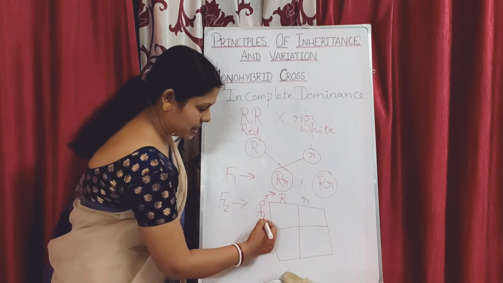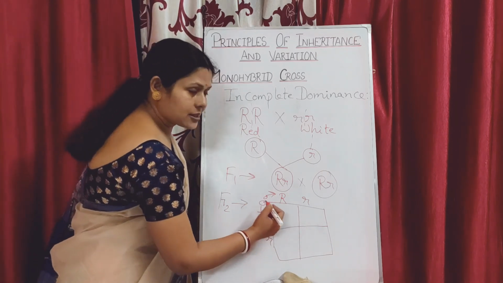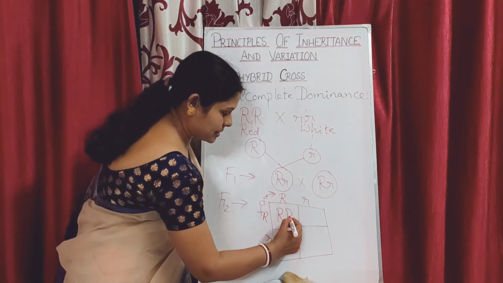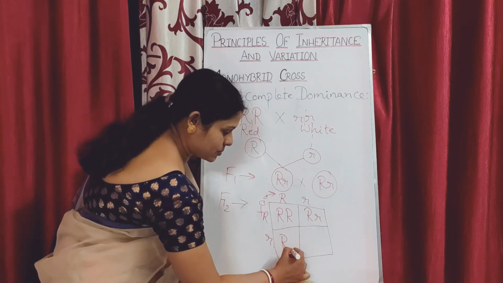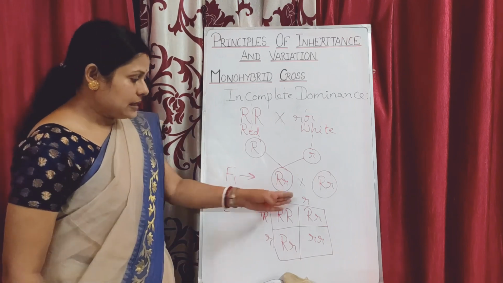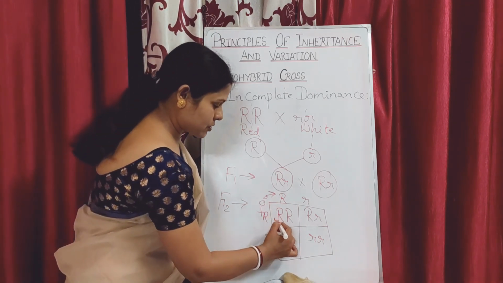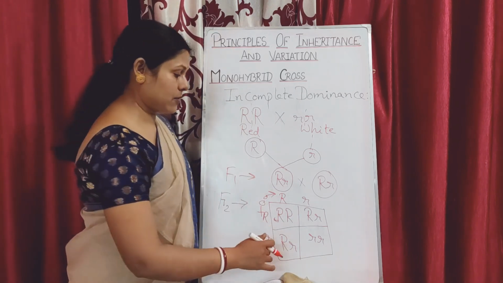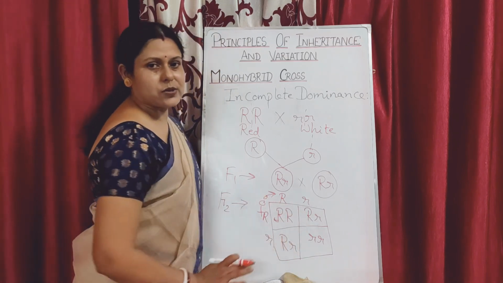The resulting individuals are capital R capital R, capital R small r, capital R small r, and small r small r. The phenotypic expression for the first was completely red. The two heterozygotes had pink flowers, and the last one had white flowers.